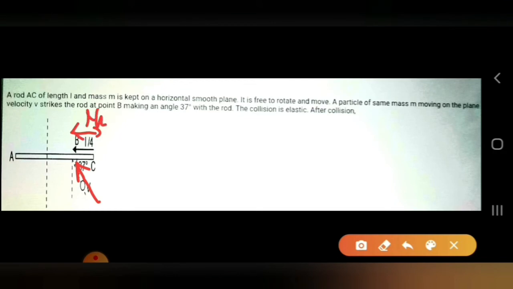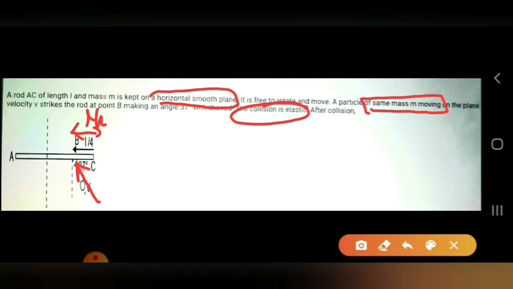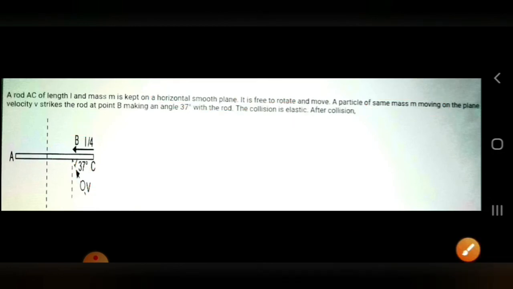It strikes it, and the key word here is that the collision is an elastic collision. Second, the floor is a smooth plane. It makes an elastic collision and strikes it. And the other keyword given is that the mass is the same, the particles are of the same mass: the rod has mass m and the particle has mass m also.